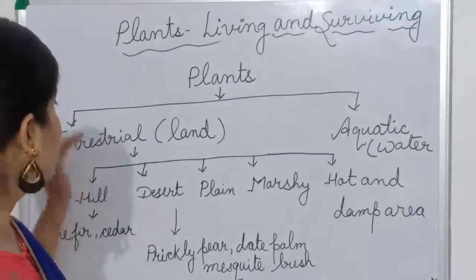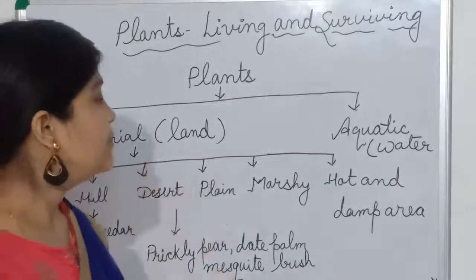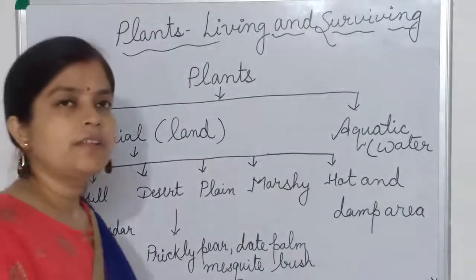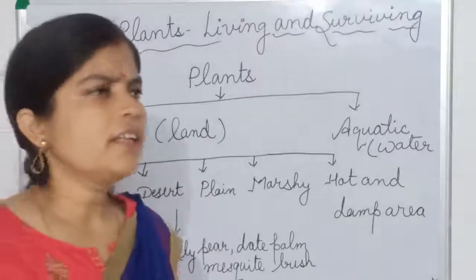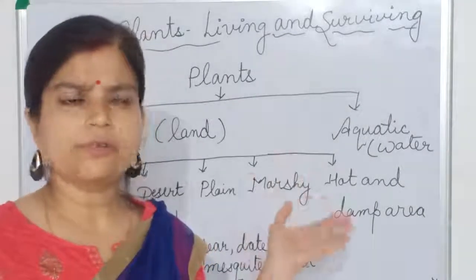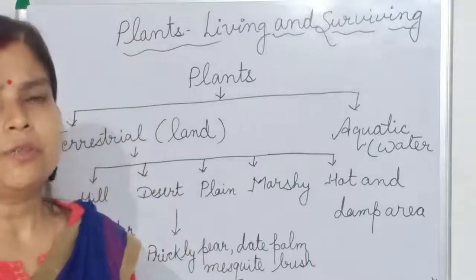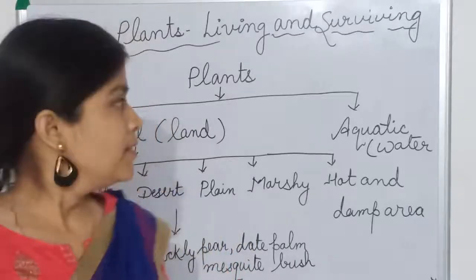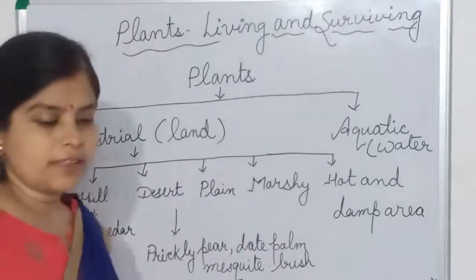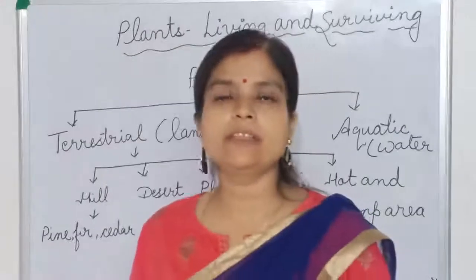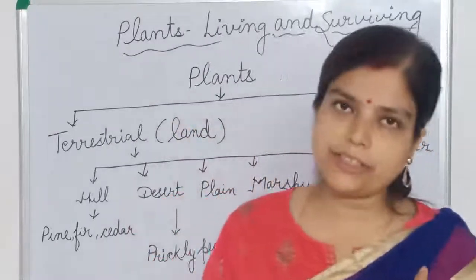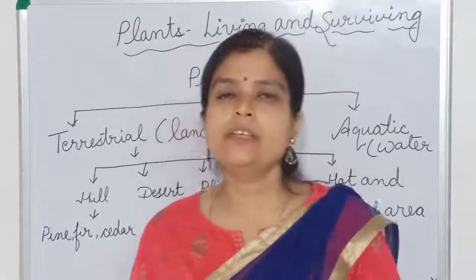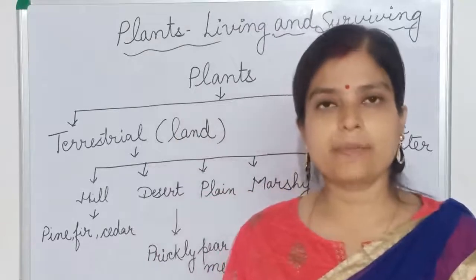Terrestrial plants we will also divide into many categories. First of all, we give some technical names to the surroundings in which plants grow, and that also we will study here. Two new terms will come up in this chapter: habitat and adaptation, okay? The special place where plants grow is known as its habitat.